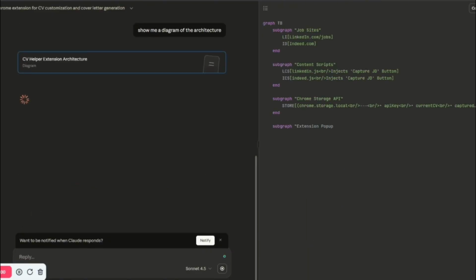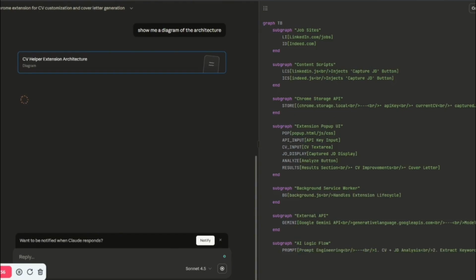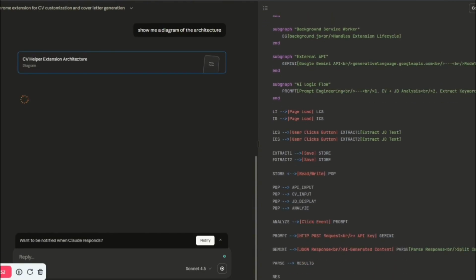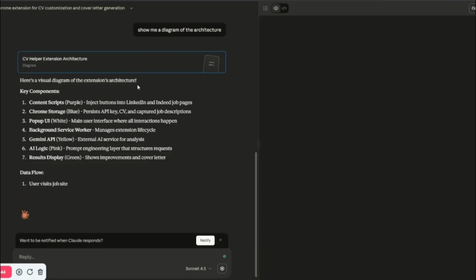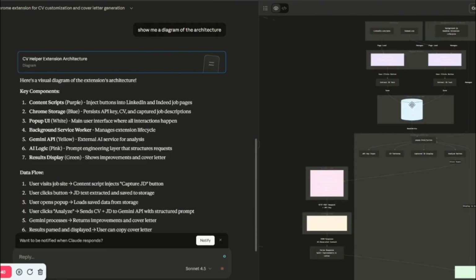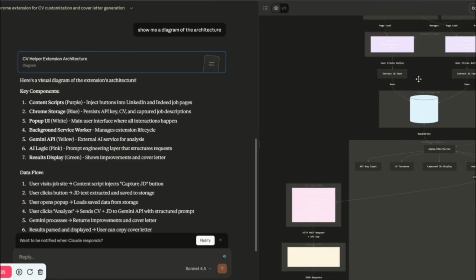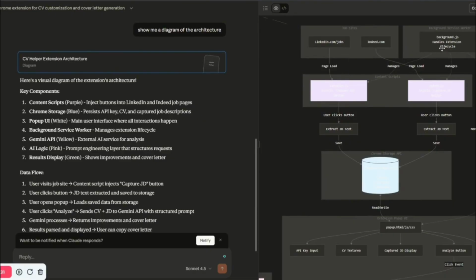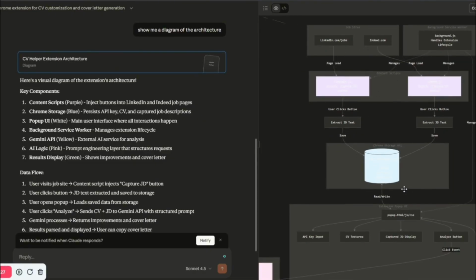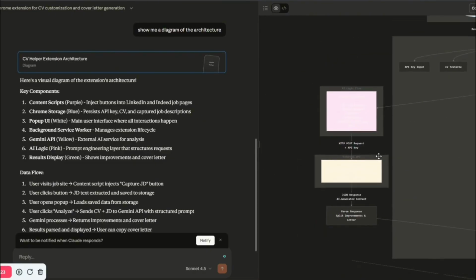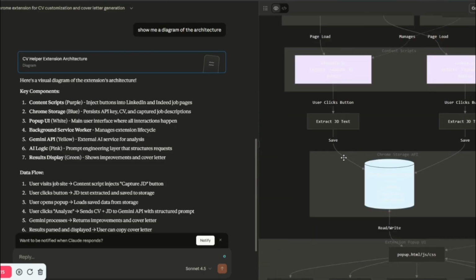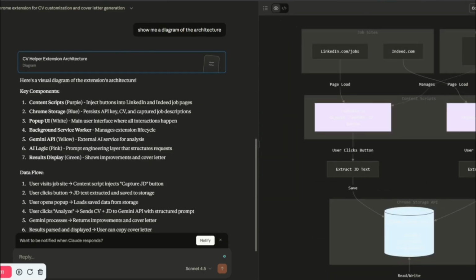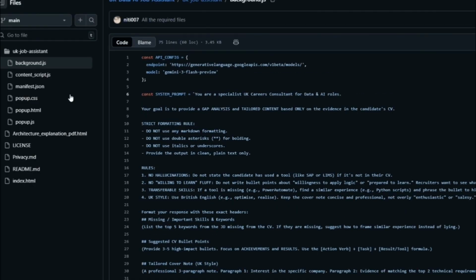So now I'm asking it to show me an architecture diagram because that's where I'll be able to visualize how it actually looks. Now it is generating the architecture diagram, and as you can see in the artifact, you can visualize how each and every file will connect to each other, where your Gemini API key will sit, where it will store your job description, and how it will work.